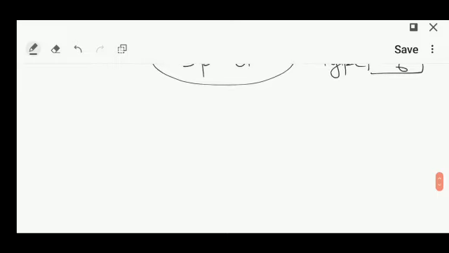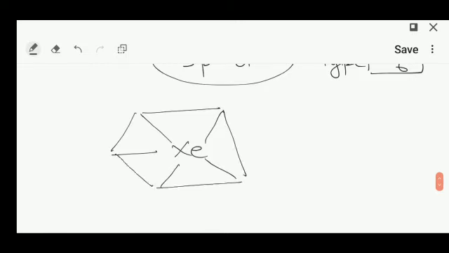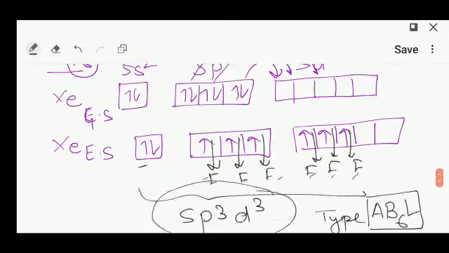Now we are going to draw its shape. I am going to draw its shape, that is XeF6. Listen, these are 1, 2, 3, 4, 5, 6, and 1 is a lone pair of electrons. These black color electrons are of fluorine. How many are there? There are 6.